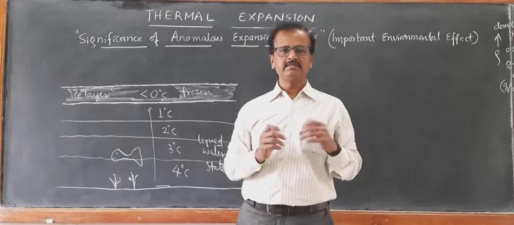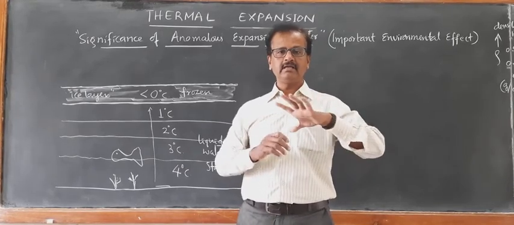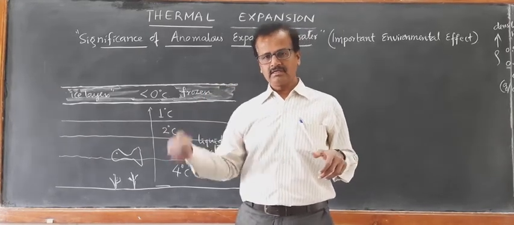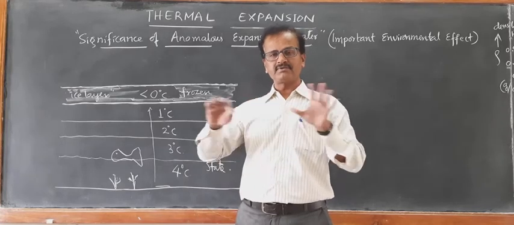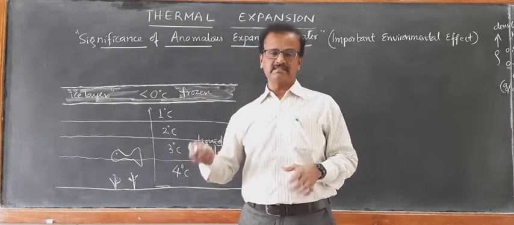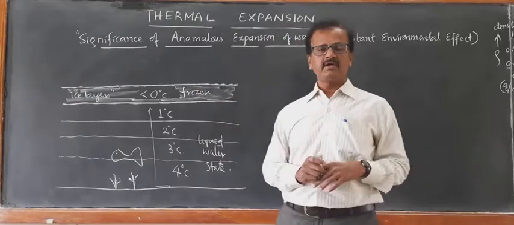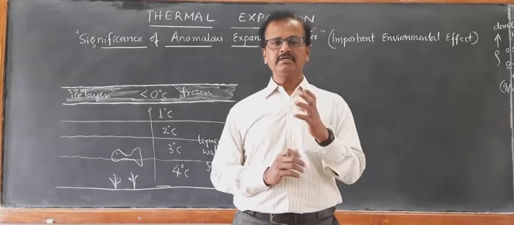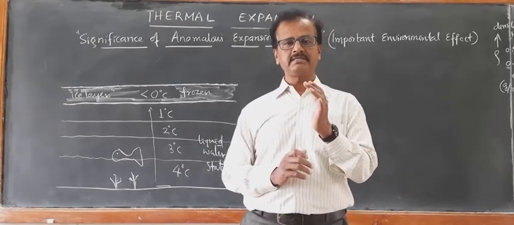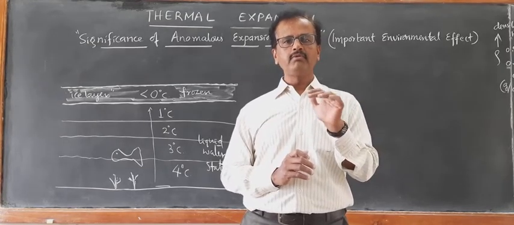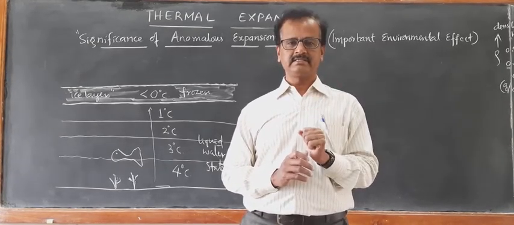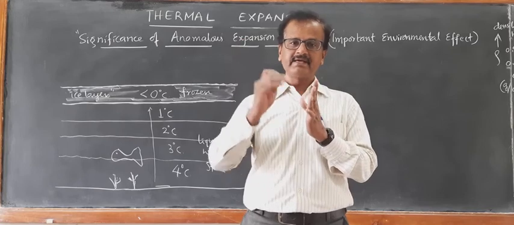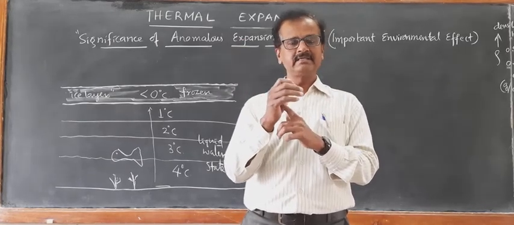You must have seen in Jammu Kashmir the Dal Lake will be totally frozen, and if you break that upper surface of the ice, there will be water inside. This is the significance of anomalous expansion of water. I think you got the point. As temperature decreases from 4 degrees Celsius below, the volume expands and the density decreases. And even when the water is heated above 4 degrees Celsius, the volume increases and density decreases.